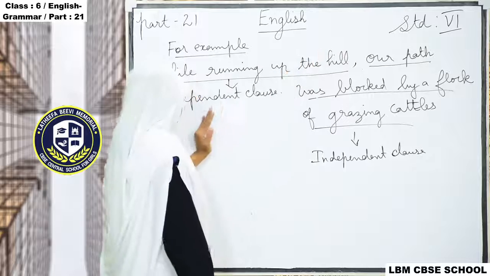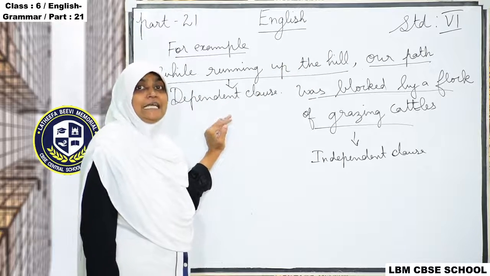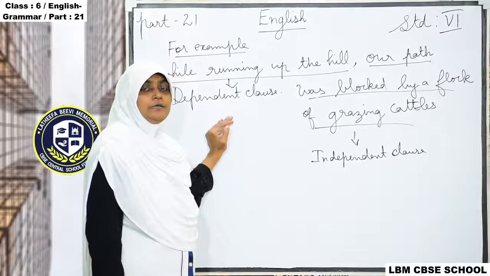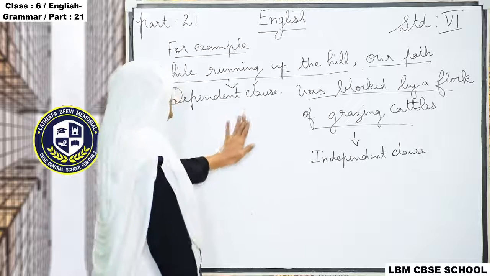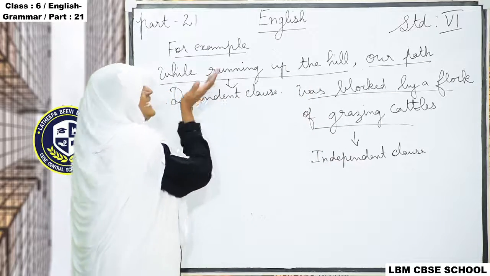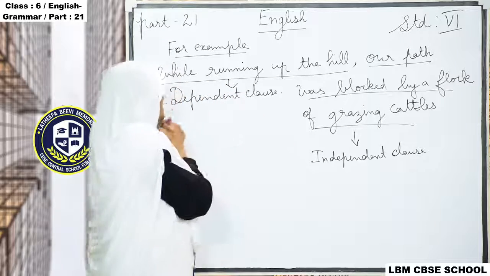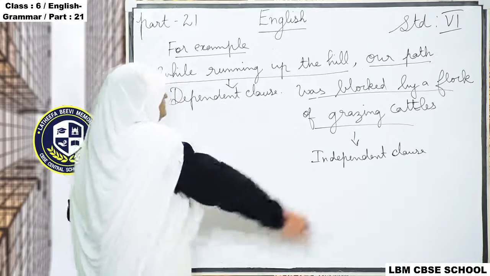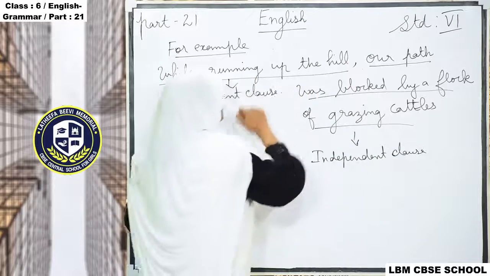But the other part cannot stand on its own. It needs the help of the second part. So we call this a dependent clause, depending on the other sentence, and this an independent clause.